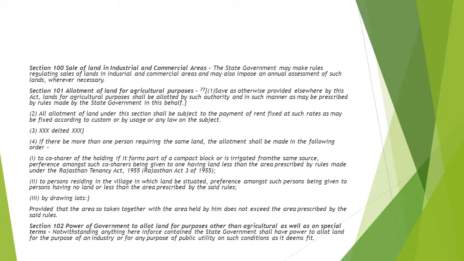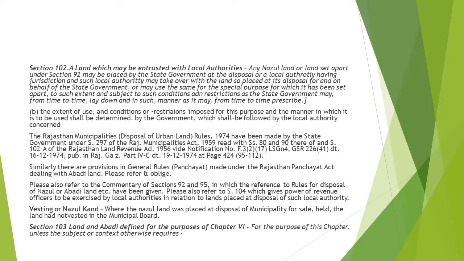102 is talking about the power of government to allot land for purposes other than agriculture as well as special terms. So this is talking about how the state government has all the powers to allot lands for purposes of any industry or any other public utility on such conditions as it deems fit. 102A is talking about the land which may be entrusted to local authorities. So in this case, the state government can give such kind of lands to the local authorities. Now when these lands are given to the local authorities, to what extent they can exercise their powers, this is what is mentioned in section 102A.